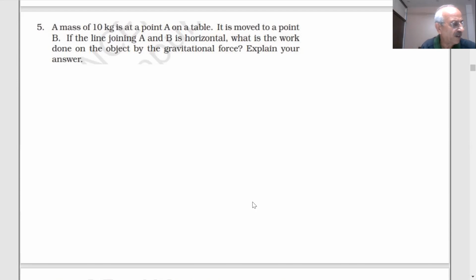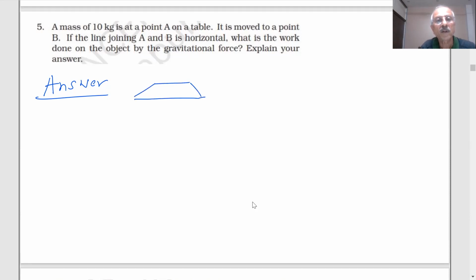Next question is on the screen, students. A mass of 10 kg at a point A on a table is moved to a point B. If the line joining AB is horizontal, what is the work done on the object by the gravitational force? Explain your answer. You have 2 minutes. Sir, work done will be 0. Work done will be 0, students.